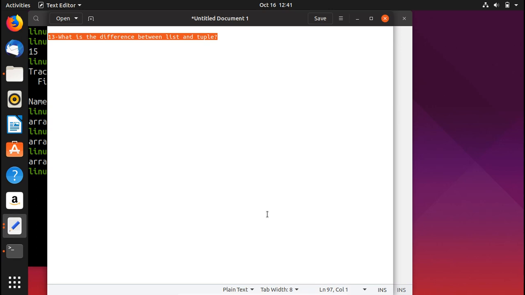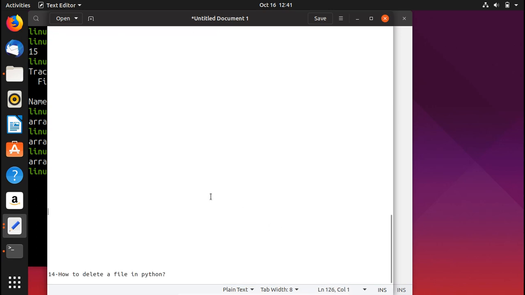You might have heard the terms mutable and immutable; it is the same concept. So a list is mutable, which means it can be modified, while a tuple in Python cannot be modified. That is the simple, basic difference between list and tuple.